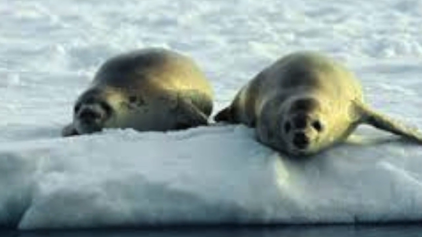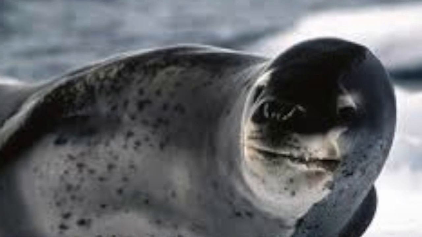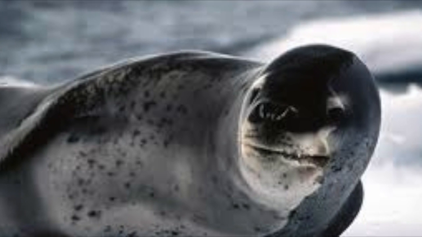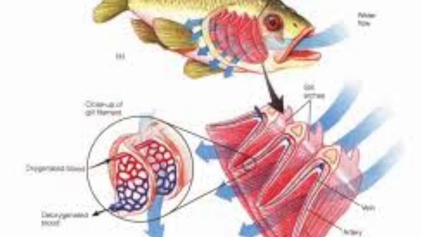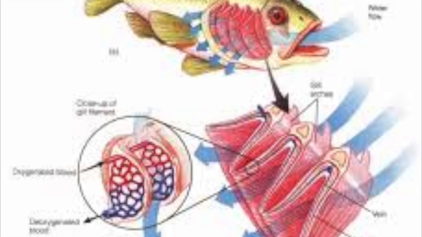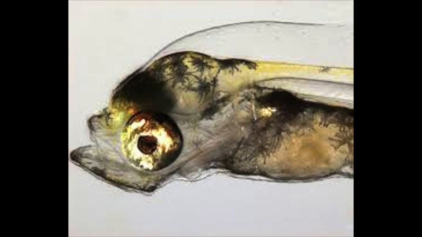With the amount of other seals and penguins dying off from a lack of fish, the adult leopard seals will soon follow, as their main sources of prey are now in short supply as well. With fish gone, the food web will continue to collapse. Fish larvae have not yet fully developed the gills that filter the water for CO2 and regulate pH. This makes them very vulnerable to the ocean's acidification early on.